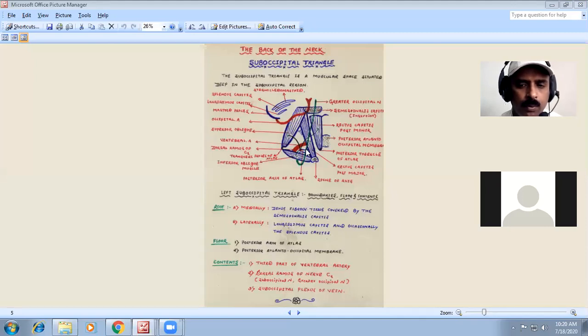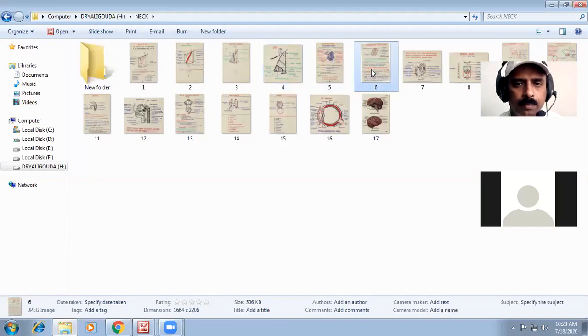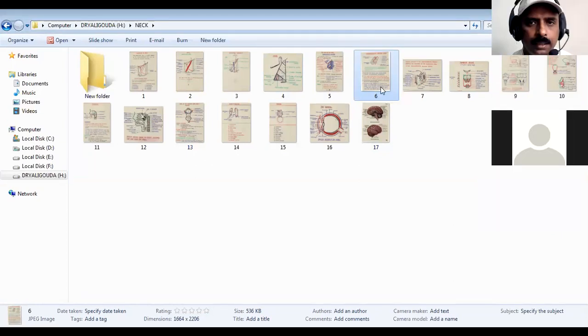Next, you have to remember about the submandibular salivary gland. The next question usually asked is on the submandibular salivary gland. In this you have to know, and the most important question always asked is on the parotid gland. So in the parotid gland you have to remember, and the submandibular salivary gland also.